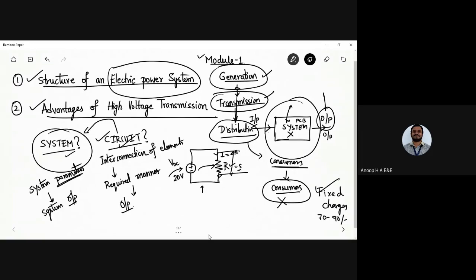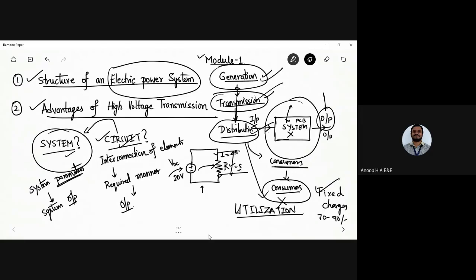So we have the generation end, transmission end, and distribution, and after the distribution we have the utilization. We generally call it the utilization of electric power. How we are going to utilize the electrical power that is distributed to many such consumers, or load drawing elements, current drawing elements, power drawing elements or apparatus which are connected. We call them the utilization of electric power.